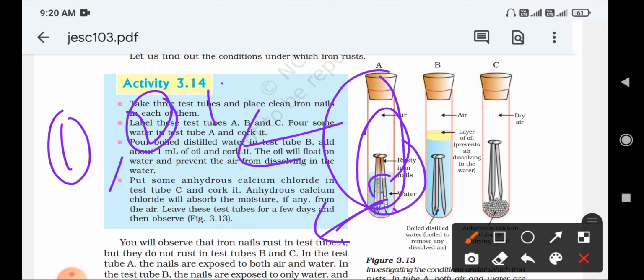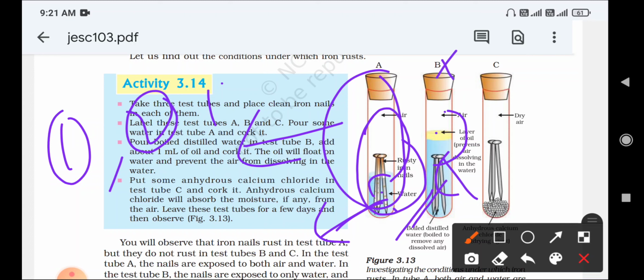So in the second test tube, both air and water are there, but the iron nail is not getting rusted. Here the nail is reacting with the water, but the air and nail do not react, because in between, oil is there. So that is why B will not get rusted.